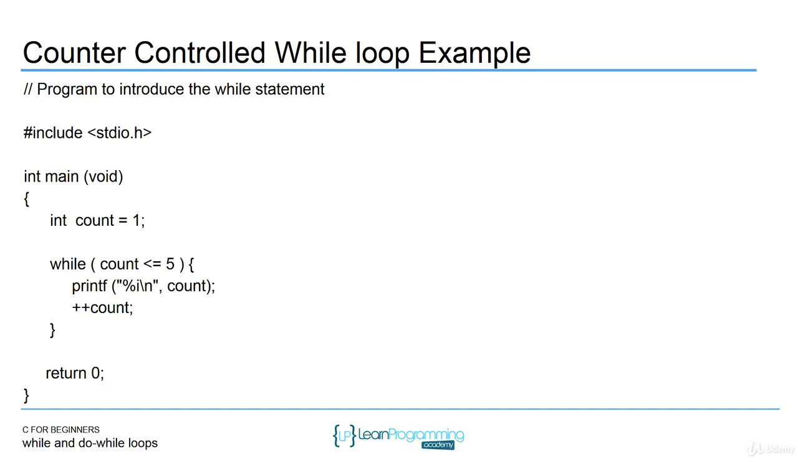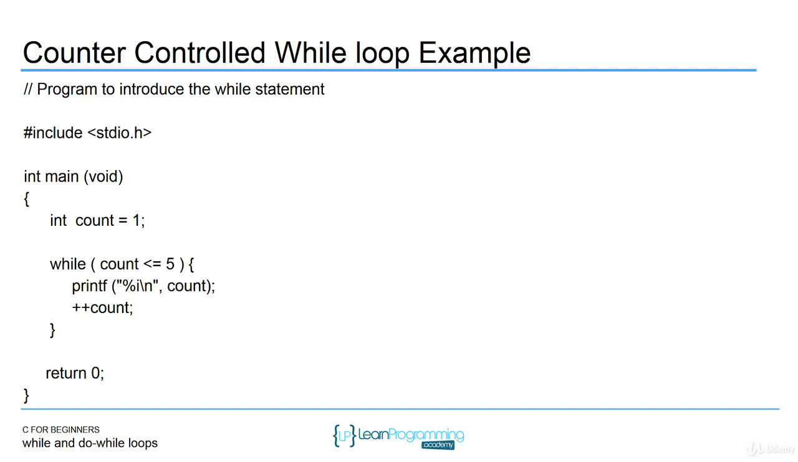Because the condition at the top is saying if the count is less than or equal to 5. If the count is always equal to 1, you have an infinite loop. So that plus plus count, very, very important. Plus plus count, remember, is an incrementation operator. It's just saying count equals count plus 1. This loop is going to run 5 times. It's going to run with count equal to 1, count equal to 2, count equal to 3, count equal to 4, and count equal to 5.